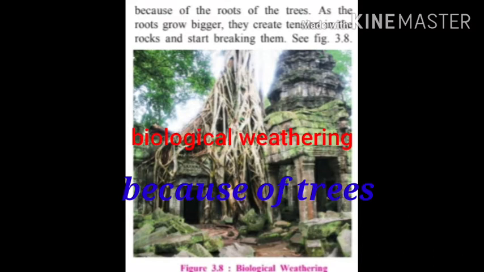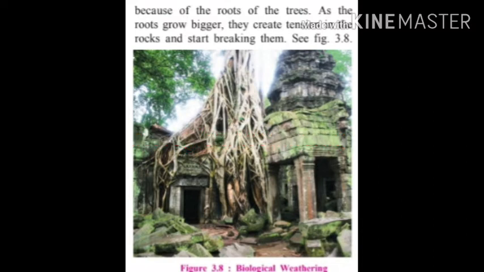When plants' roots grow bigger and bigger, they create tension. Roots of the trees create tension in the rocks and rocks start breaking into small pieces, and it is called biological weathering which happens due to the trees. Students, look at figure 3.8. As we see in the picture, we can realize that here biological weathering has taken place due to the roots of the plants. How is biological weathering taking place due to the trees?